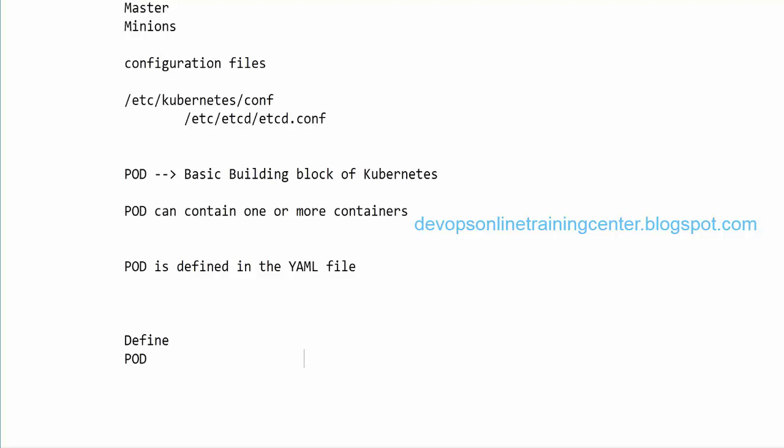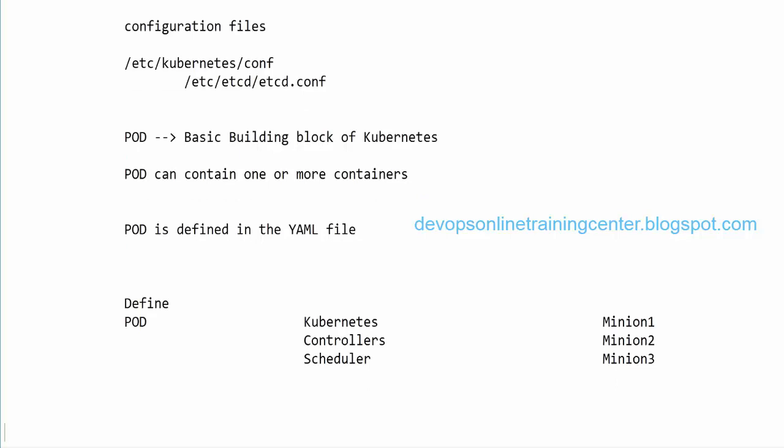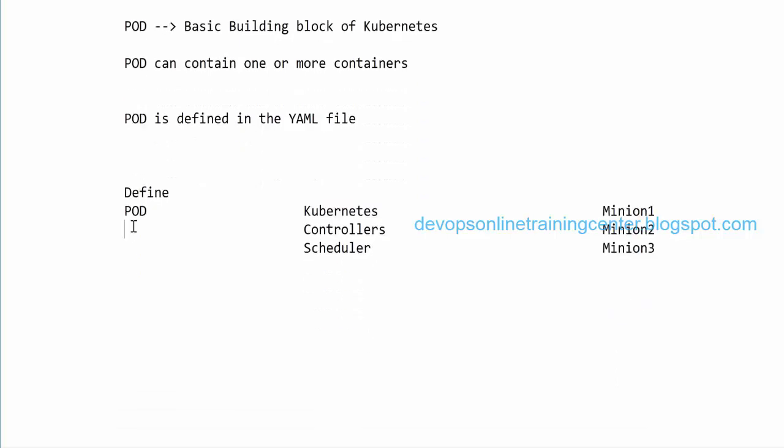And there is something called the Kubernetes controller, or there are some other processes like the scheduler, and these are the minions. Let us say minion 1, minion 2, minion 3, right? So we just define the pod, and what we give is the desired state